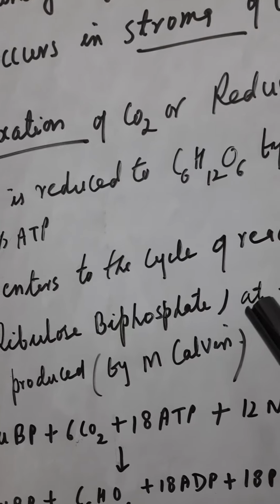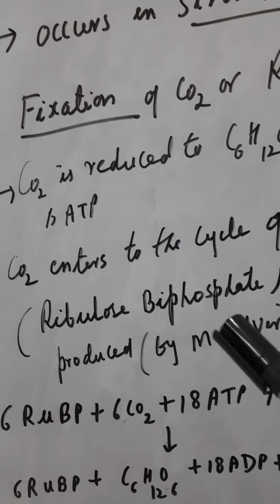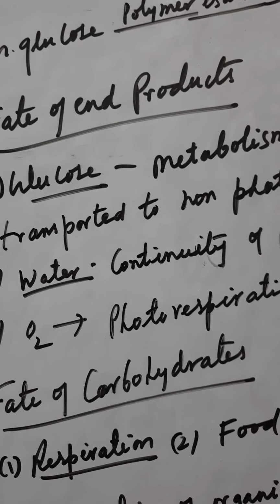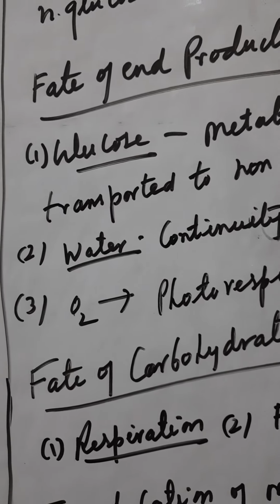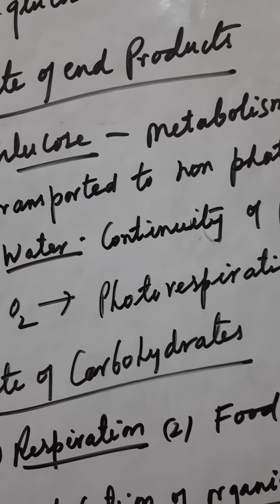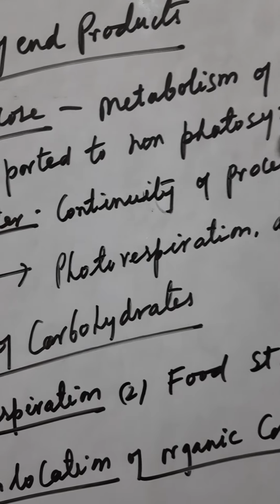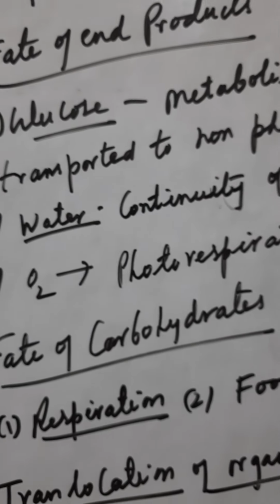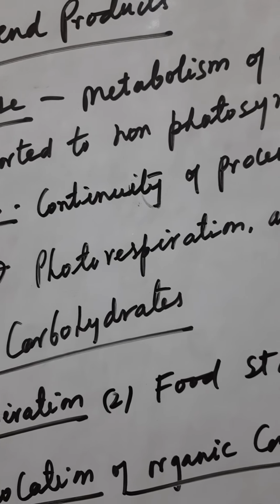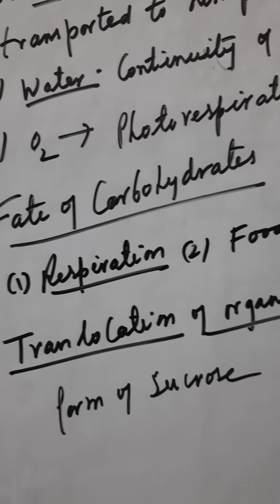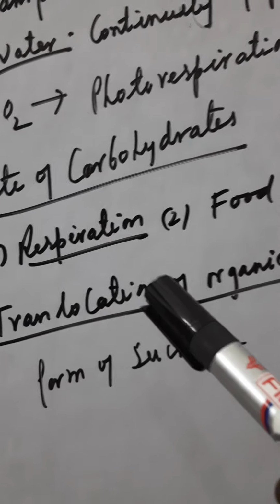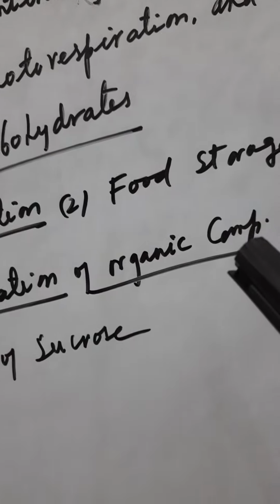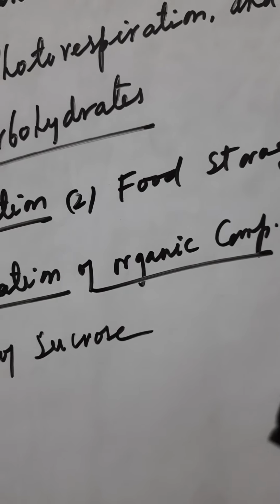Who is the primary acceptor? RUBP, that is ribulose biphosphate. Now here formation of starch takes place by polymerization. Fate of products: glucose is utilized for metabolism, excess is converted into starch and so on. Water is required for continuity of the process, and O2 is required for photorespiration, and the major portion is added to the atmosphere. Fate of carbohydrates: they are required by the plant for respiration, for food storage, for growth and so on, and the translocation takes place chiefly through the phloem.